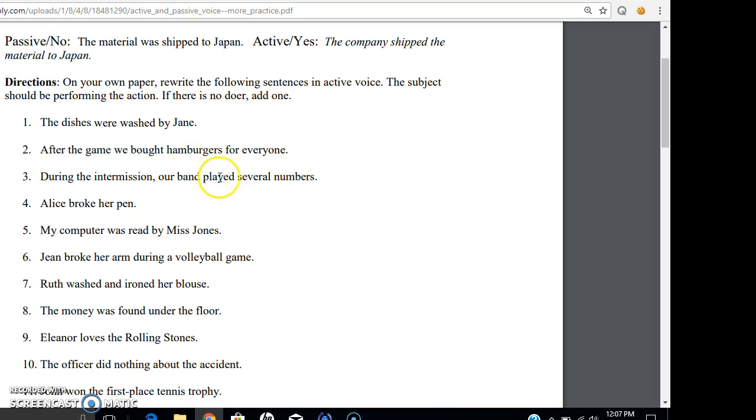Well, here's the thing. You would change it around and put, several numbers were played by our band during the intermission. Remember, whatever's on this side has to switch places in order for it to be passive voice. You also, again, have to have one more verb in passive voice than you do in active voice.